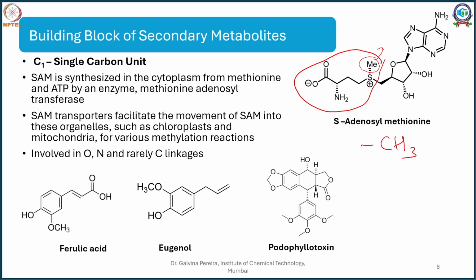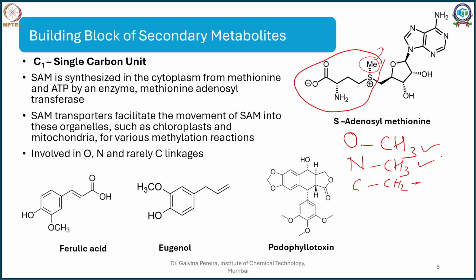Now where does methylation happen? The substrate for methylation can be an O, which will give rise to OCH3. The substrate can be an N, which will give rise to NCH3, or very rarely a C, which will give rise to CCH3. This is very rare, but the first two cases are very common.